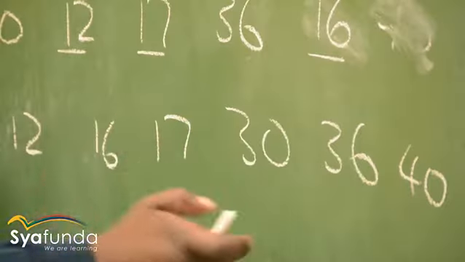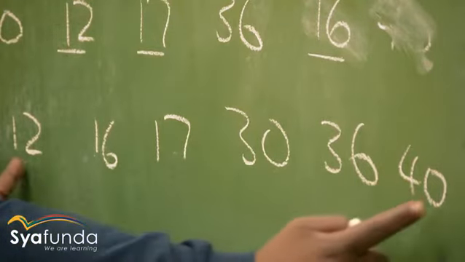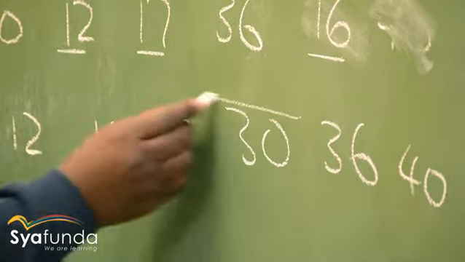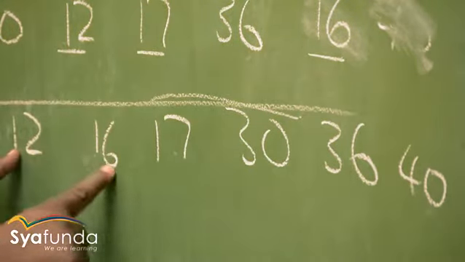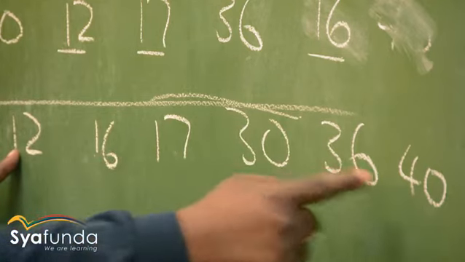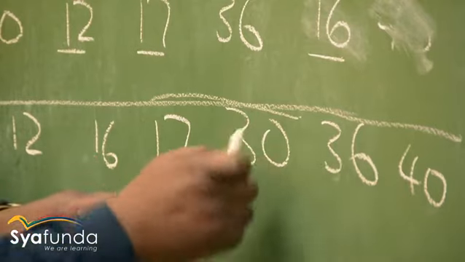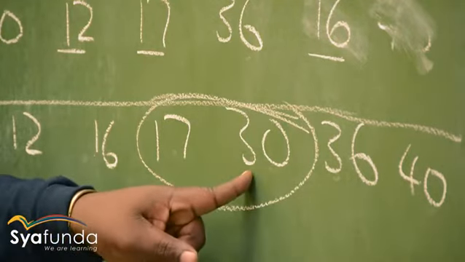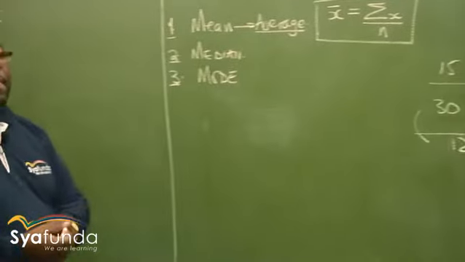If I'm looking for the median in this one with 1, 2, 3, 4, 5, 6 observations, let's look. Arranged, this is 12, 16, 17, 30, 36, and 40. Yes, they are arranged. Coming from both sides, these two are in the center. So in this particular case, you add these two, then you divide by 2. The value you get will be called the median. That is what we mean by the median.